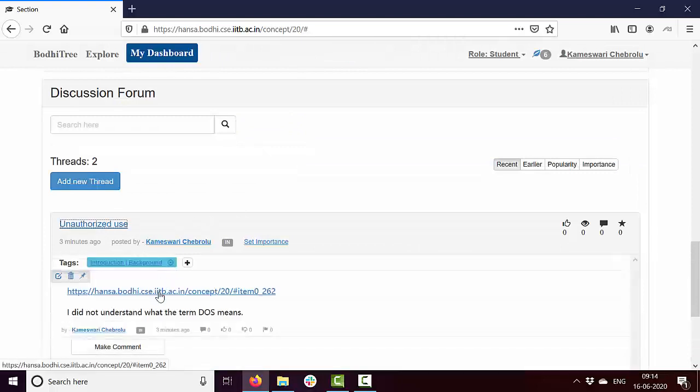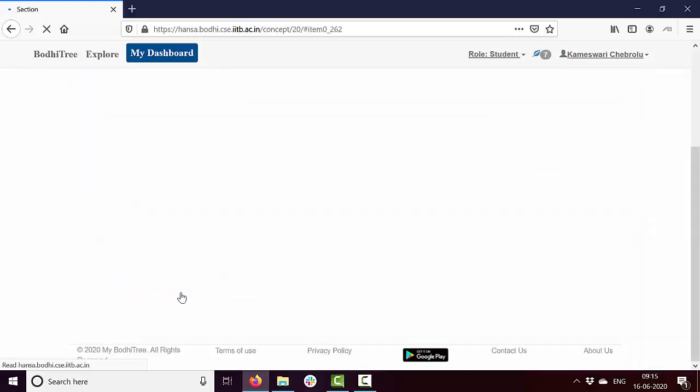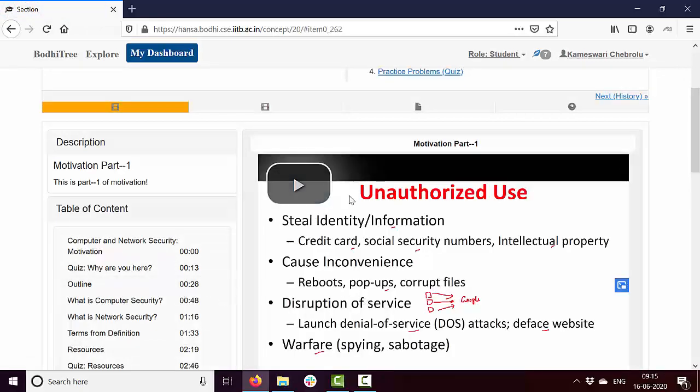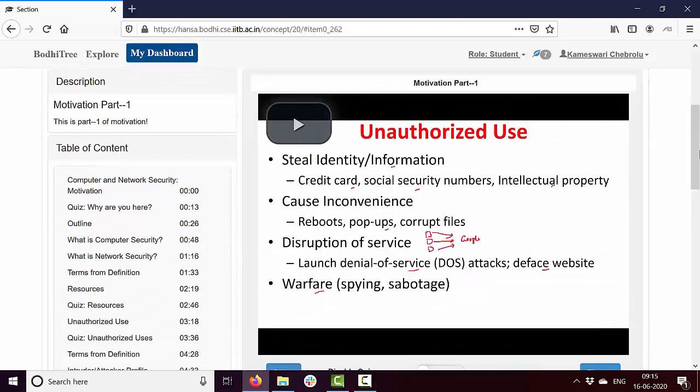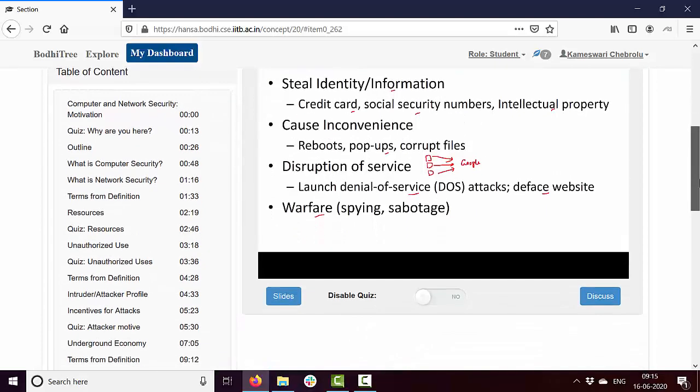Now when I click on this URL, in other words, the student has already posted this. By the way, these are appearing because I'm still an instructor. This is the same account as an instructor account. I just changed my role to student, but in general for students these will not appear. So going back, other students or the teacher will be viewing this post, and they will see this link, and when you click on this link, it actually takes you to that position within the video, so that you can just start listening from that point on. So this is again a very interesting feature that Bodhitree supports.